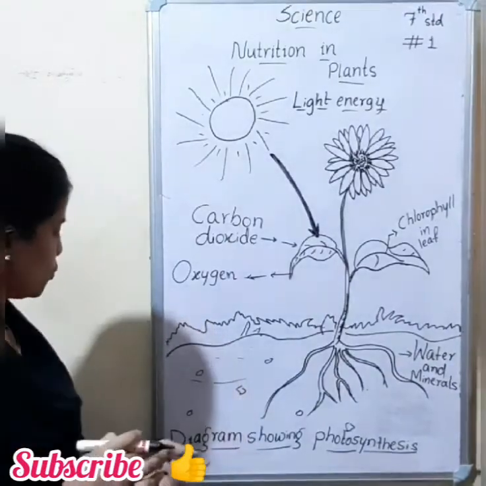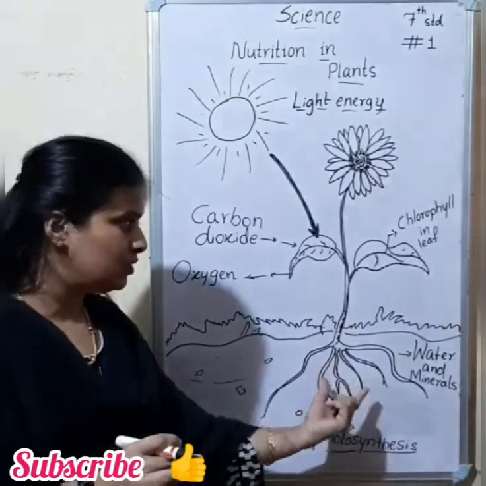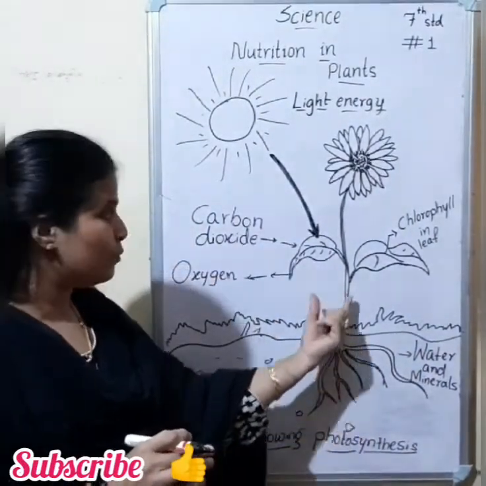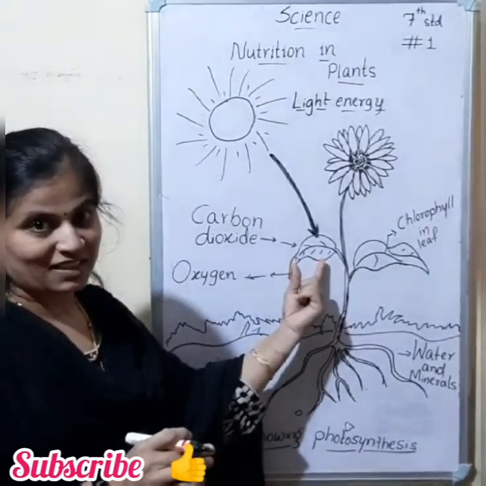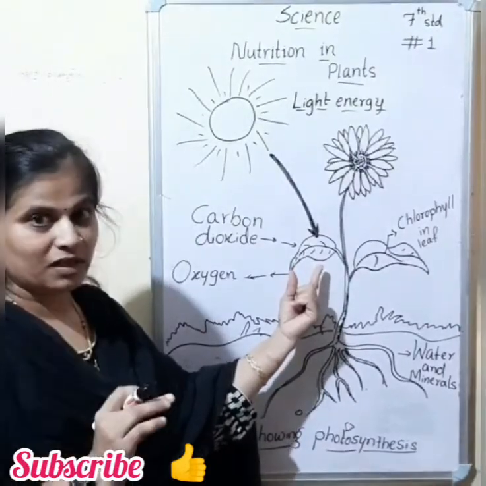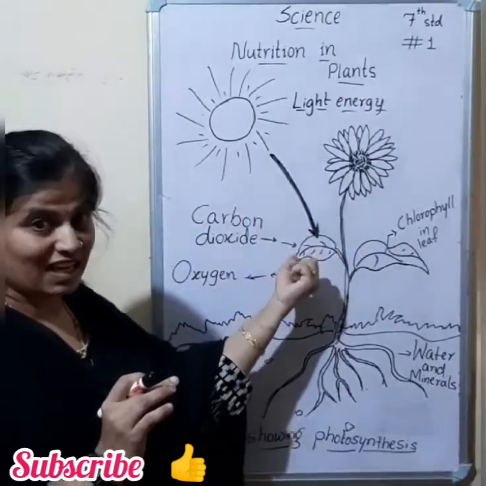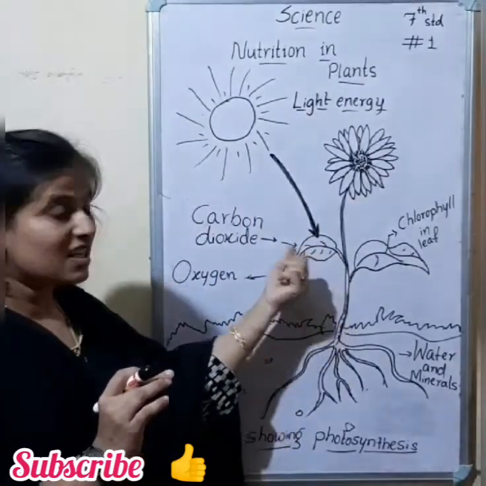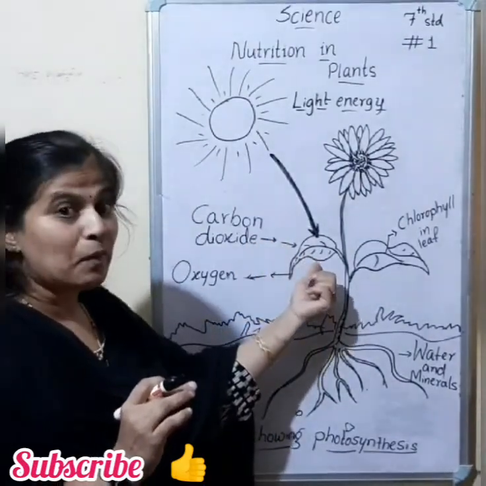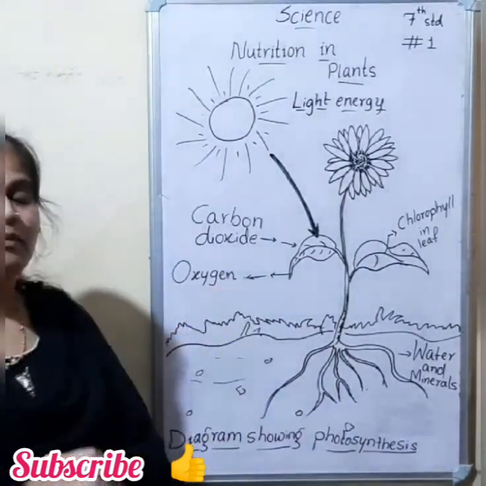Practice this diagram also, the diagram showing photosynthesis, which shows that the root absorbs water and minerals from the soil, and it is transported to the food factory, that is the leaf, which contains the green pigment called chlorophyll. In presence of sunlight, the leaf captures the light energy and utilizes the carbon dioxide present in the atmosphere, prepares the food and releases oxygen. So please practice this diagram.